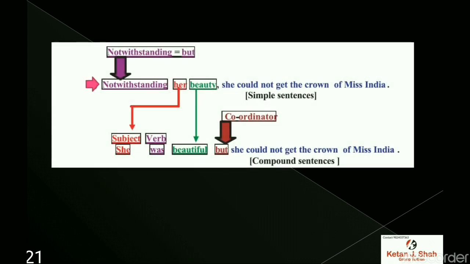Notwithstanding her beauty, she could not get the crown of Miss India. Notwithstanding always converts to but when we convert it to compound sentence. She was beautiful, but she could not get the crown of Miss India.